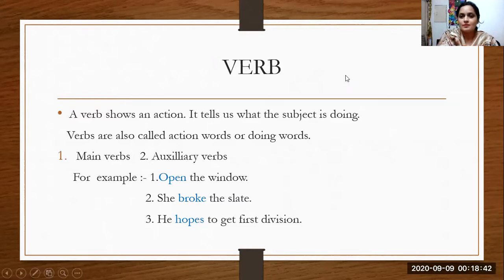Let's go more. Verb. What is a verb? Verb in Hindi and Punjabi you know as kriya. A verb shows an action. It tells us what the subject is doing. Verbs are also called action words or doing words.